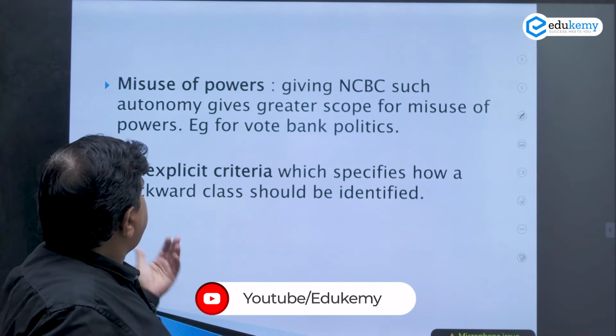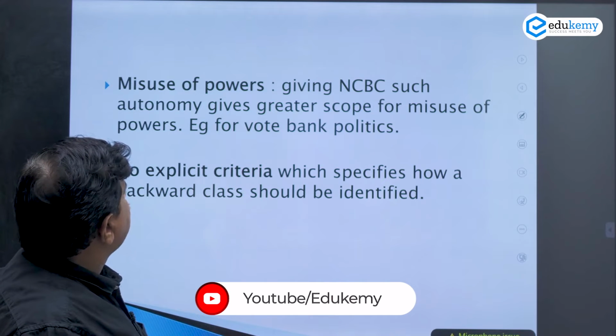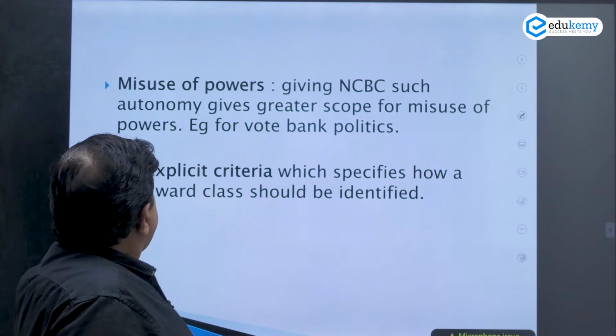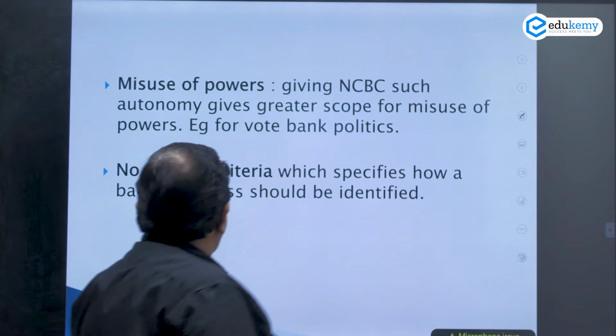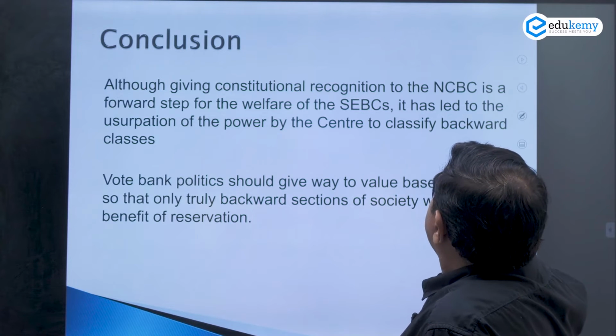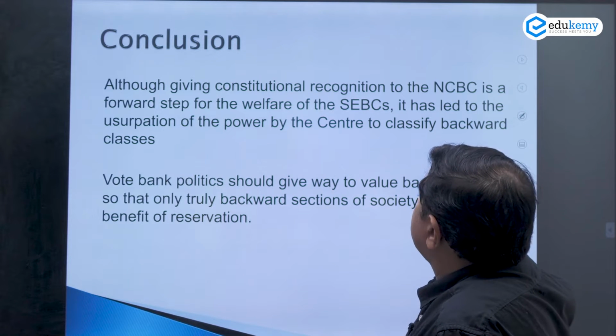Okay. Now, misuse of powers. Giving NCBC such autonomy gives greater scope for misuse of powers. Okay. Now, no explicit criteria which specifies how a backward class should be identified. Giving constitutional recognition to NCBC is a forward step for the welfare of SEBC.